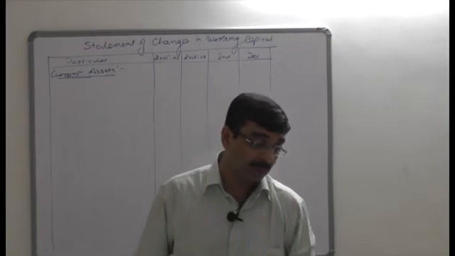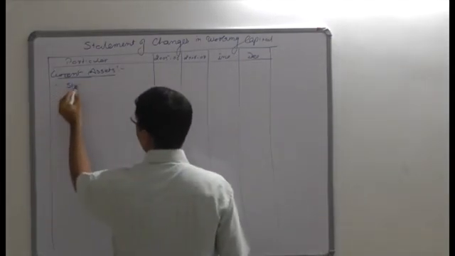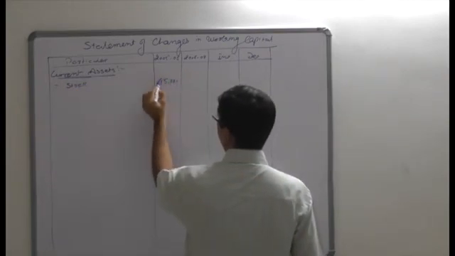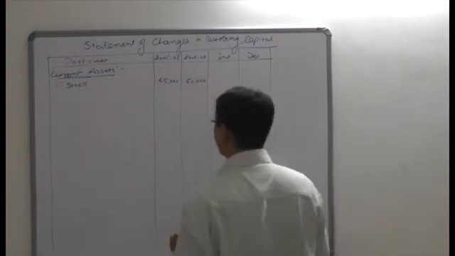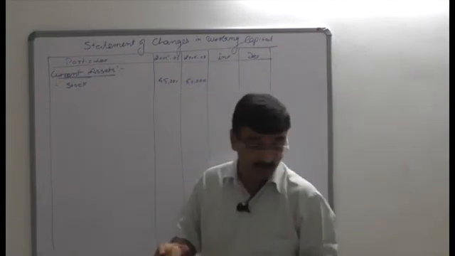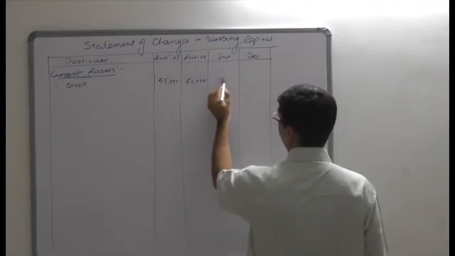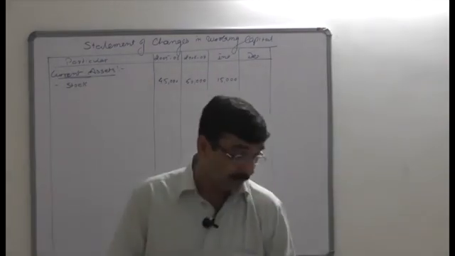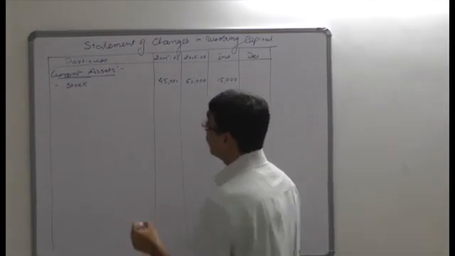Start with the stock. First is your stock, 45,000 and 60,000 is given. So stock is 45,000 rupees in the last year and 60,000 rupees in the current year. So the formula is very clear. If the current year current asset is higher than the last year, it would be considered as an increase in working capital.